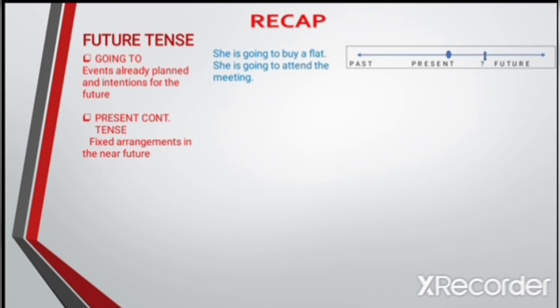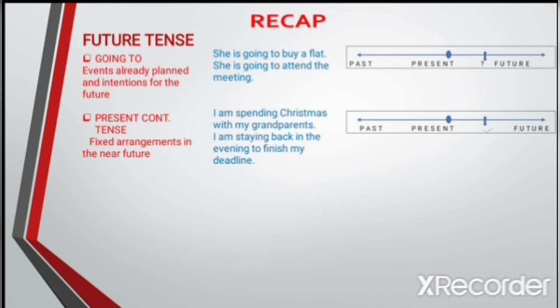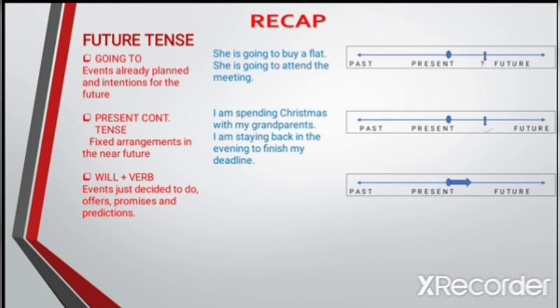Present continuous tense is used to talk about fixed arrangements in the near future. Example, I am spending Christmas with my grandparents. I am staying back in the evening to finish my deadline. Will plus verb form is used to talk about events that you have just decided to do, or offers, promises and predictions. I'll get you some coffee. Will you make dinner? I'll call you when I arrive. He will win the match.